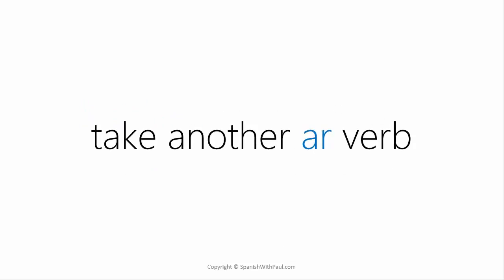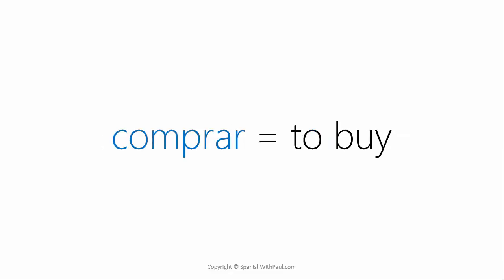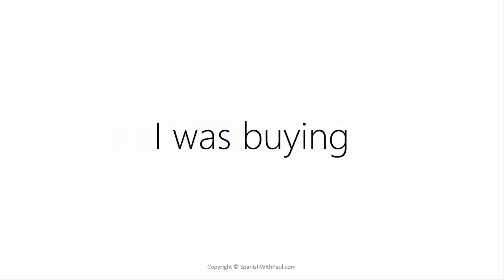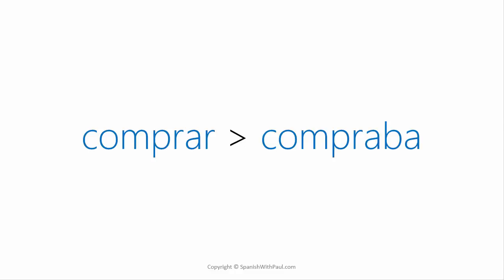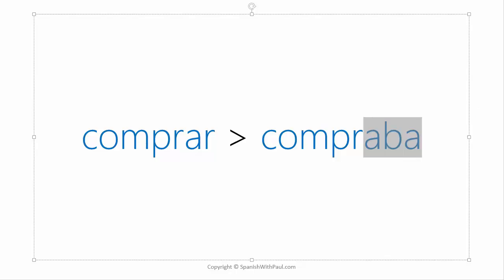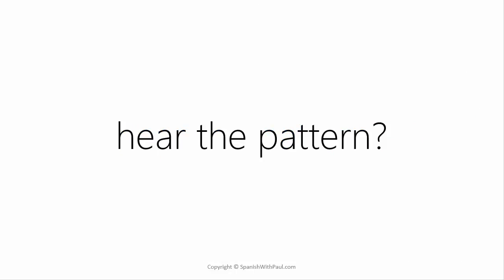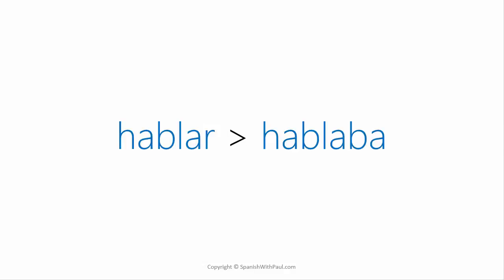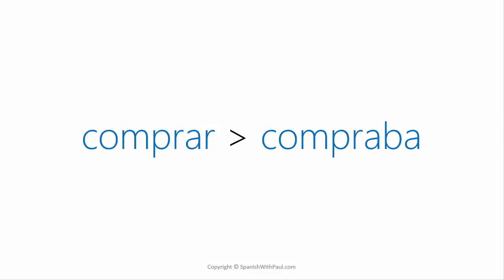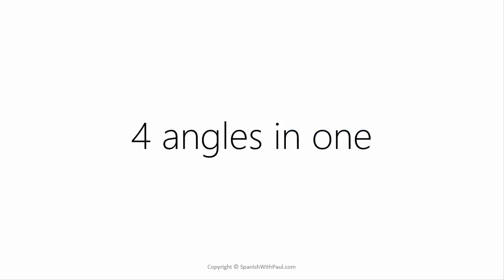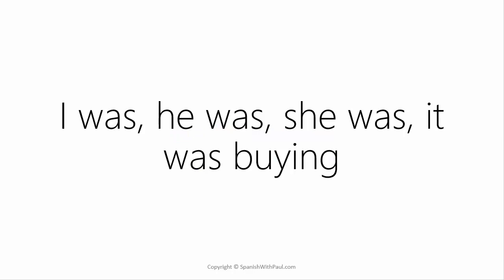Let's take another AR verb. What about comprar, which is to buy? So what we want to express again is this line past, I was buying. So comprar goes to compraba. Again, you can hear the aba sound at the end. Comprar, compraba. Now, hopefully you can hear the pattern because we have hablar going to hablaba and comprar going to compraba. Remember that we have four angles in one also with this one. So we have compraba meaning I was, he was, she was, or it was buying. I was buying, he was buying, she was buying, it was buying.